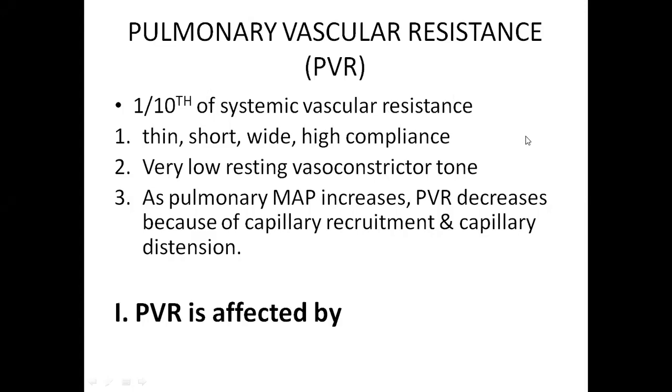Why is there more vascular resistance? Because of the resting vasoconstrictor tone. Sympathetic nerves are always driving the arterial muscles especially to constrict. That is very, very less in your pulmonary vasoconstrictor tone.